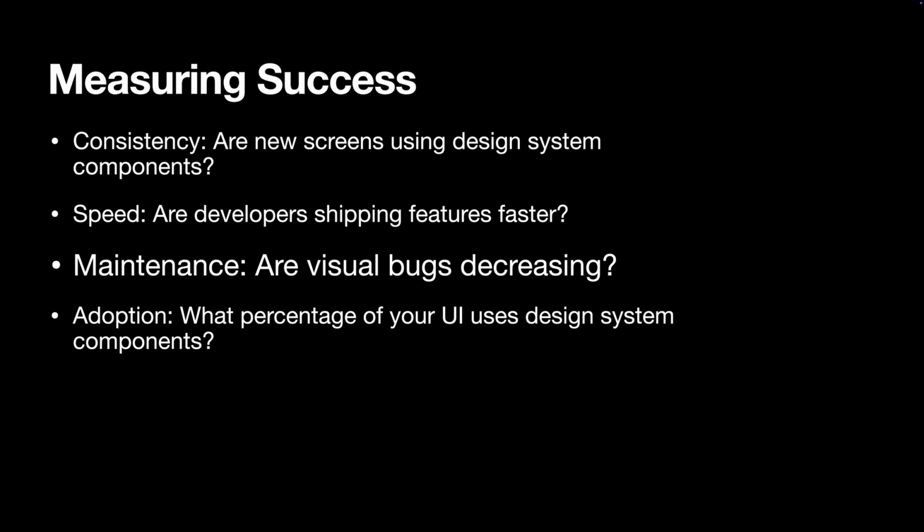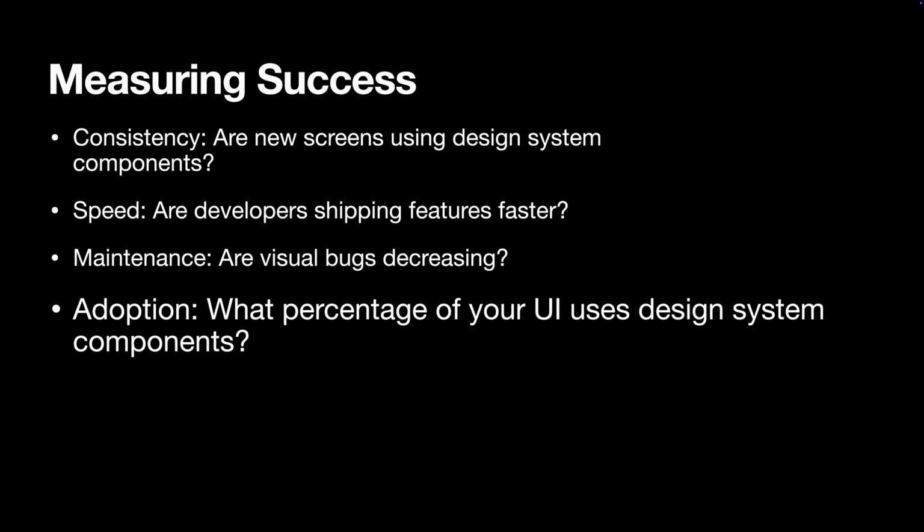Are visual bugs and UI regressions going down now that everything's standardized? And finally, track adoption. What percentage of your UI is actually using design system components versus legacy styles? That gives you a clear sense of progress over time. The goal isn't perfection on day one, it's steady progress toward a more consistent, maintainable code base.